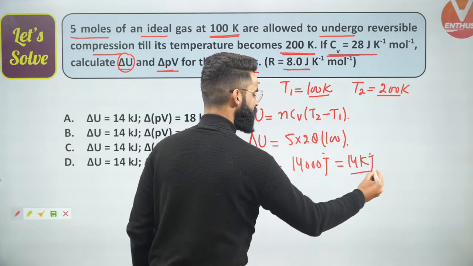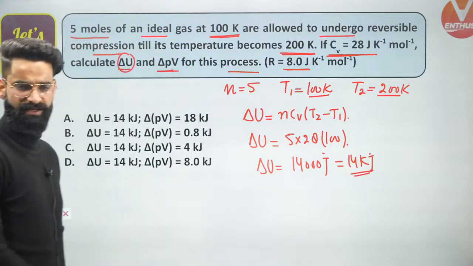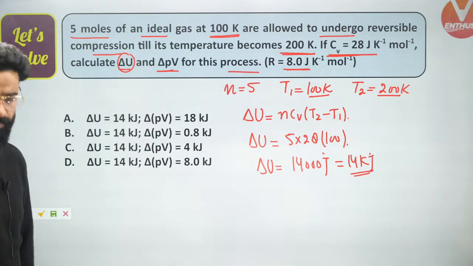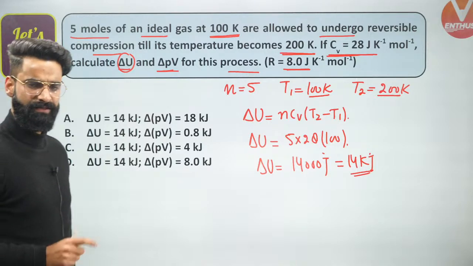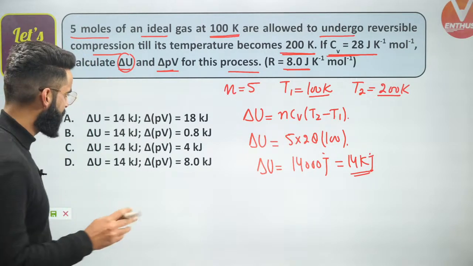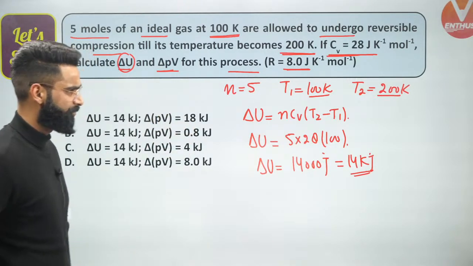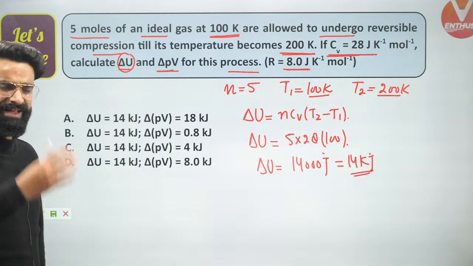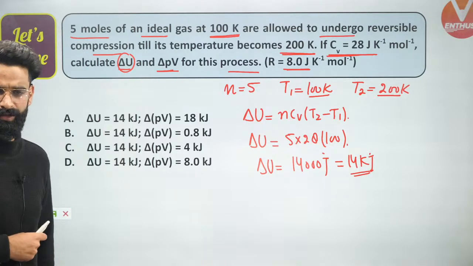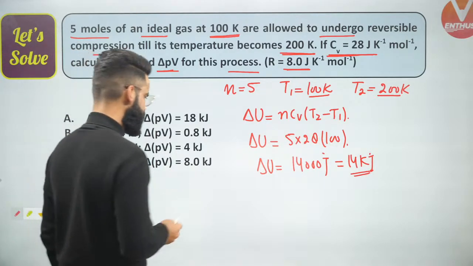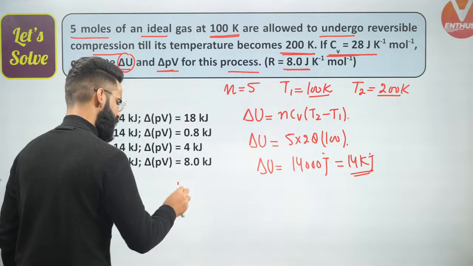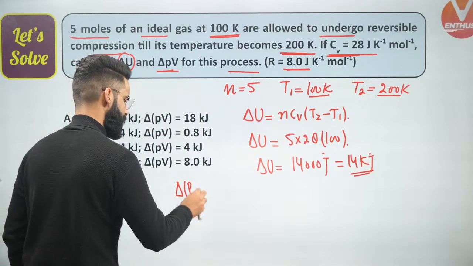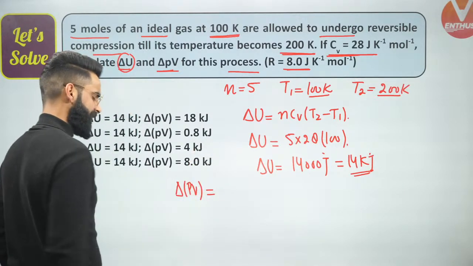So first thing, I got to know the value of delta U right here is 14 kilojoules. Number 1. Number 2, guys, we are supposed to calculate the value of delta PV right here. See, we are done with the first part of the question. Let's try to kill the second one as well. Okay? Understand? We are supposed to calculate the value of delta PV, correct?